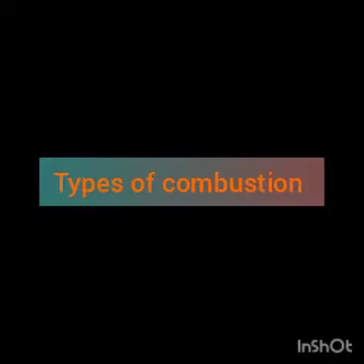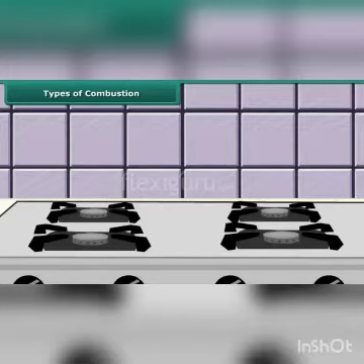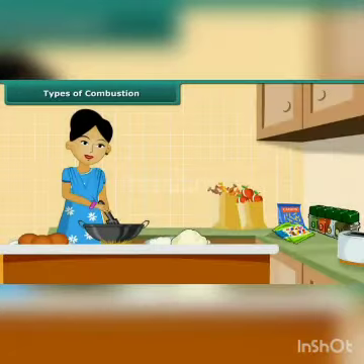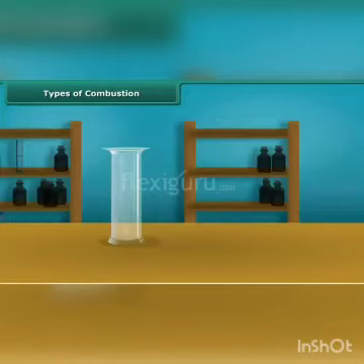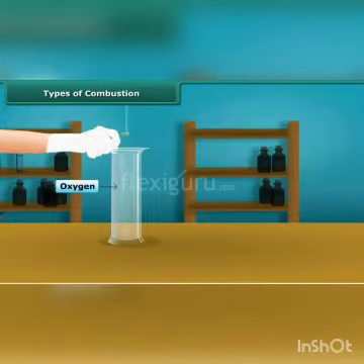Combustion is the reaction of a substance with oxygen to produce heat and light. There are different types of combustion. The first one is rapid combustion. In rapid combustion, the material burns rapidly and produces heat and light in a short period of time. LPG burning is an example of rapid combustion. Burning of paper is also an example. Here, a huge amount of heat and light is produced.